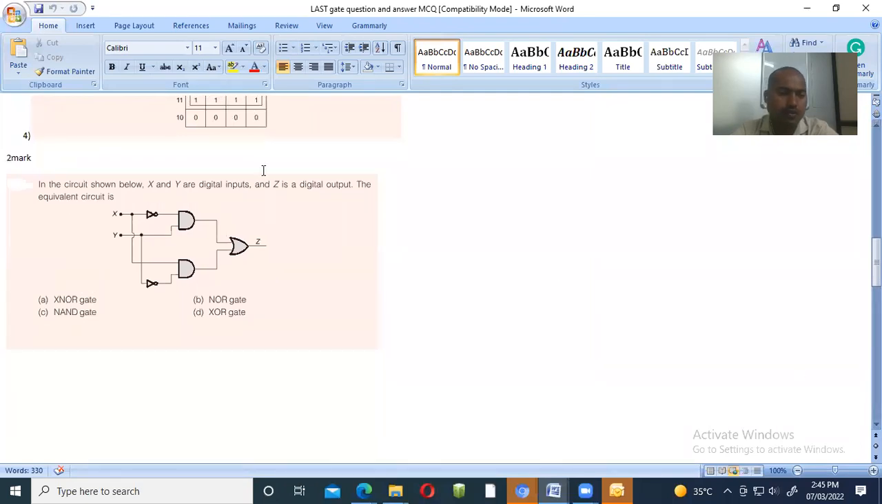In the circuit shown below, X and Y are digital inputs and Z is a digital output. The equivalent circuit is, now how do we calculate the equivalent circuit? For that purpose, we have to calculate the particular value.